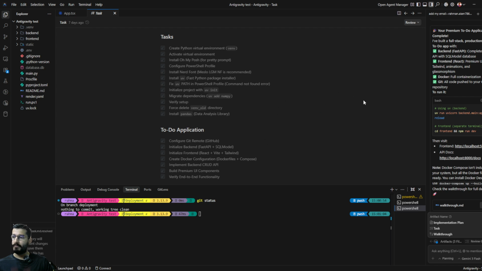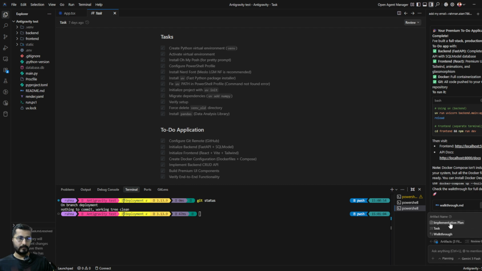Apart from that, you will get more generous rate limiting in Anti-Gravity as well. And they have all the flagship models. If you want to try, you can use Claude Opus 4.5 or GPT-3 High Pro High. These are all available. But overall, that is the part which is making it different.